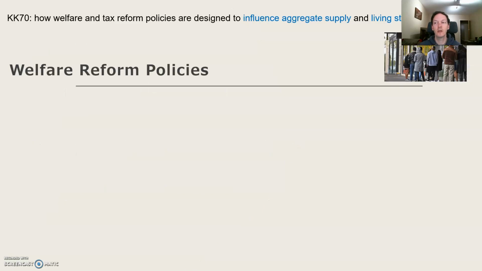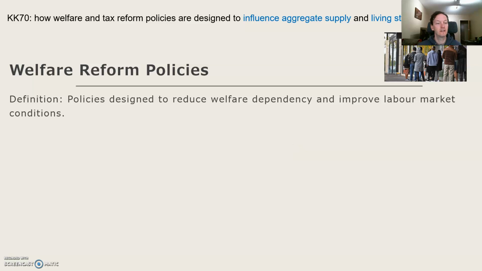Okay, so looking at the study design up the top there, it says how welfare and tax reform policies are designed to 1. influence aggregate supply, and 2. living standards. So you do not need to link to the goals with welfare reform policies. It's just AS and living standards, so a little bit simpler. Alright, so that's the definition. Policies designed to reduce welfare dependency and improve labour market conditions.